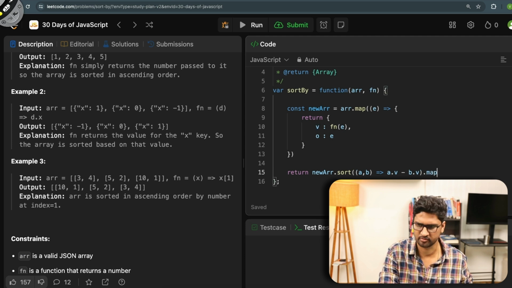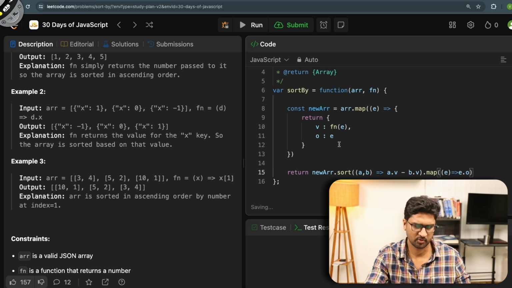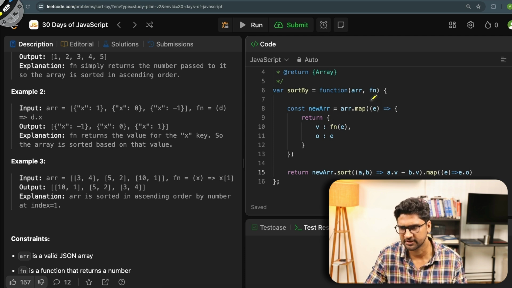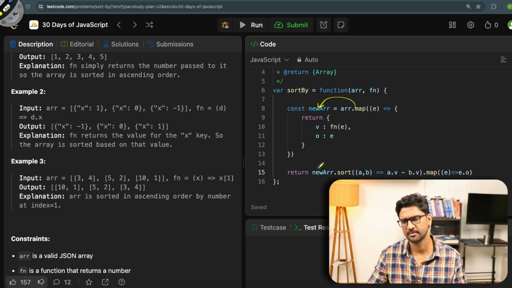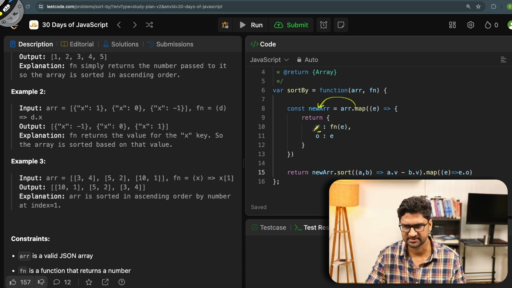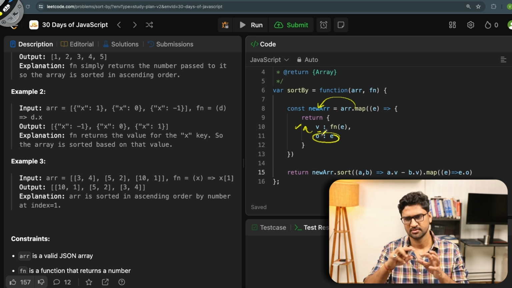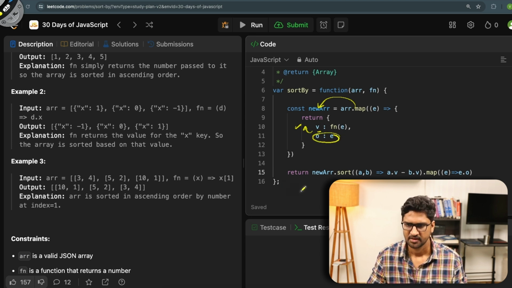And then I need to map a. Let me quickly explain what I have done here. I have taken the function and array. I map each of the elements, and I have transformed the given array into this new array, where I have passed the value as the key and the object as the value. It has just tried to reverse that. And then I have sorted it based on this, and then whatever is the key and the value, that's how I return it.